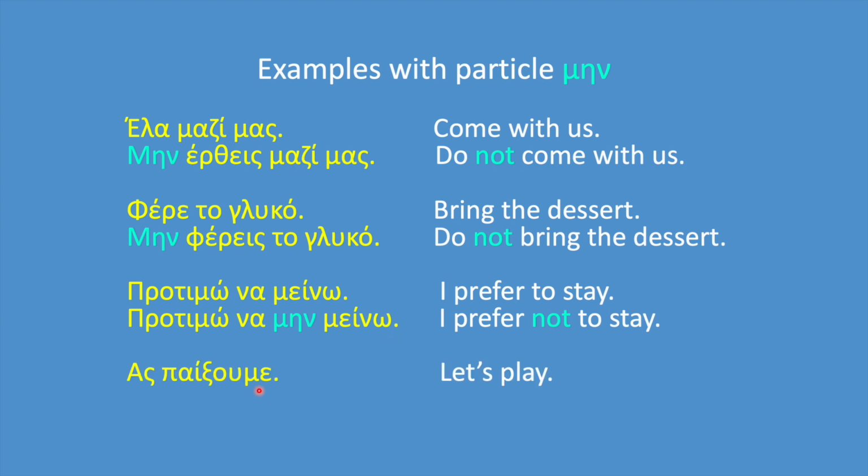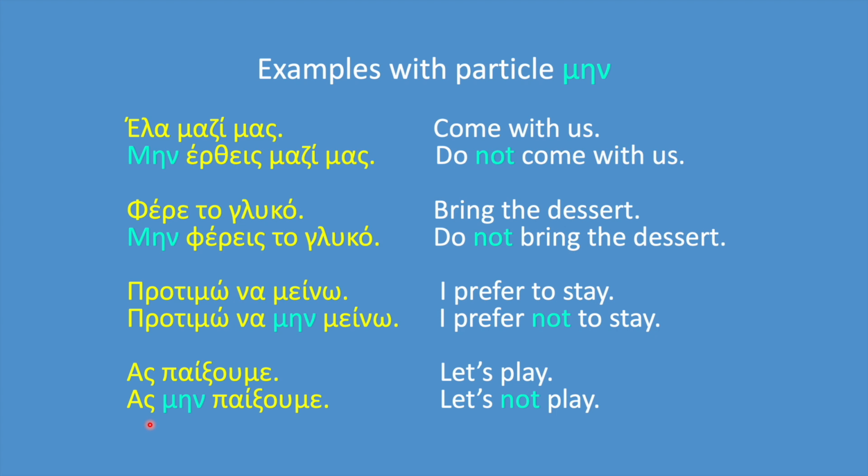A similar example. Ας παίξουμε. Let's play. Here we have the particle as. And let's make it negative. Ας μην παίξουμε. Let's not play. So when we have να or as, we must also use min, not then.